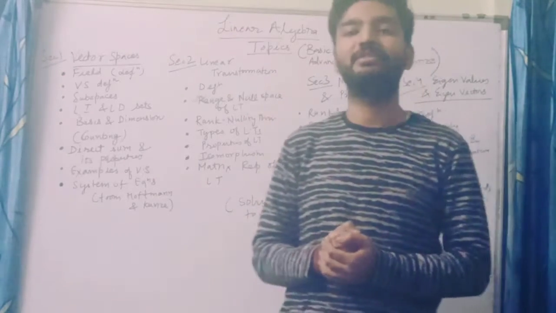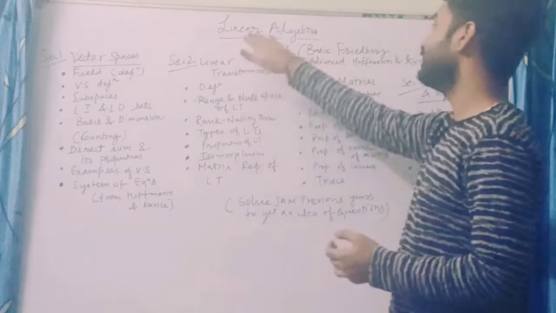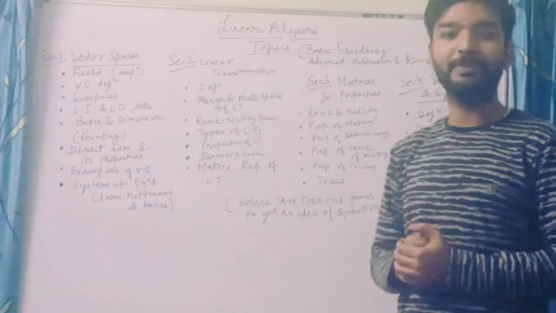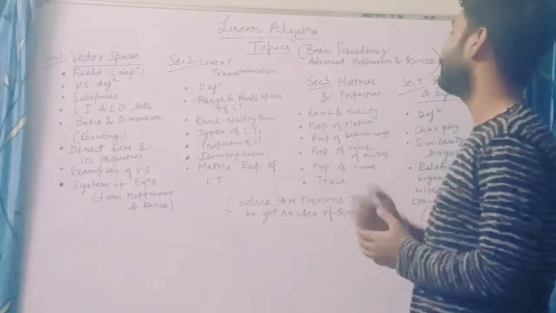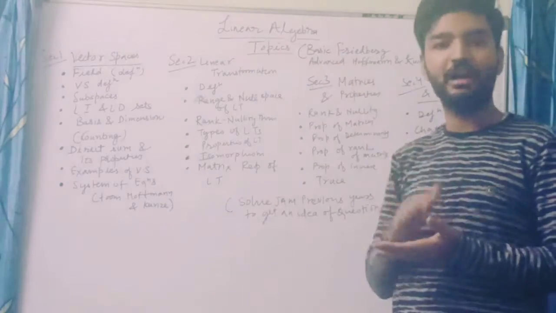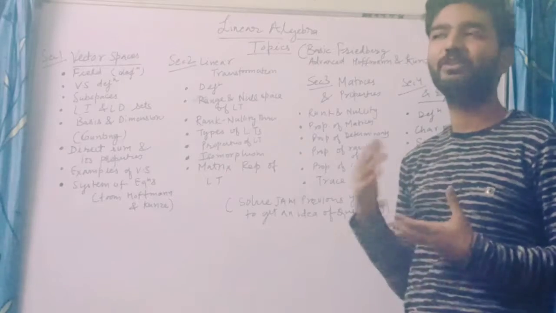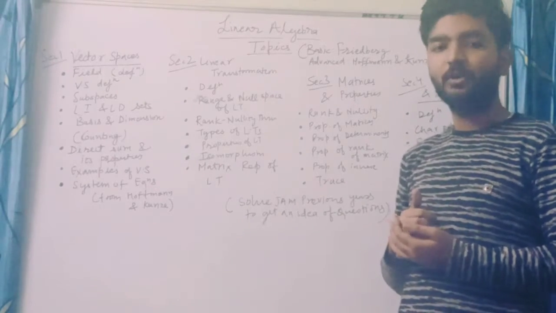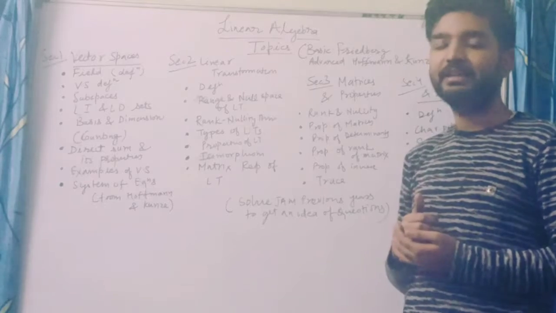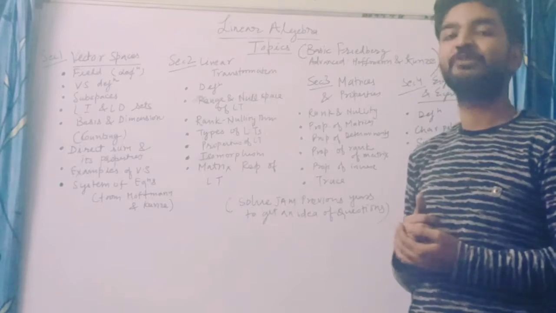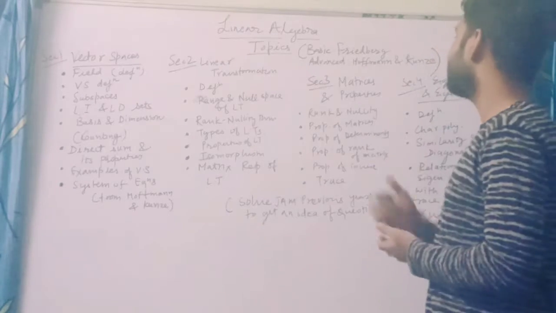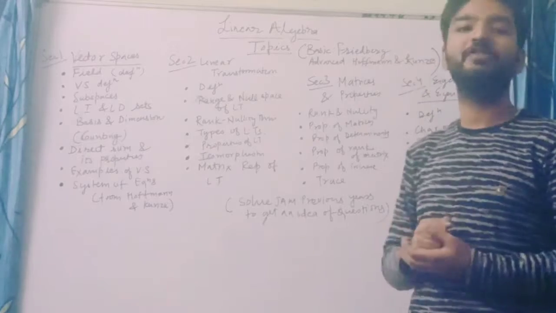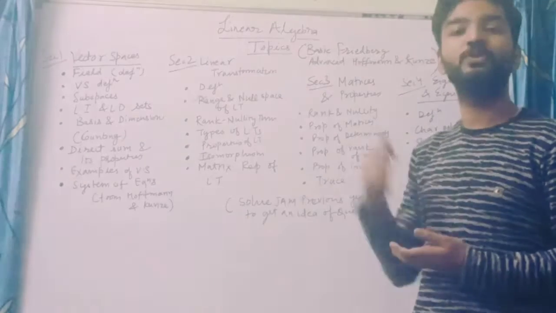So firstly, for linear algebra, the topics you have to cover are from the books. Basically, you can start from the Friedberg book. Adolf and Friedberg's book is free on the internet, so you can download it. Another is Hoffman and Kurzweil. If you are done with the first, then you can go to this book.